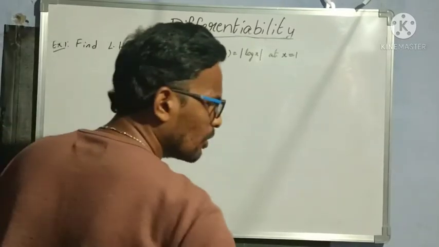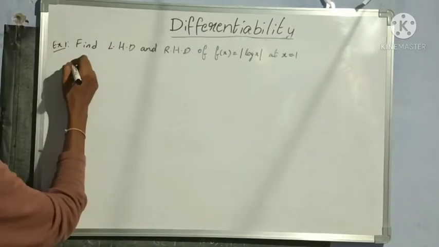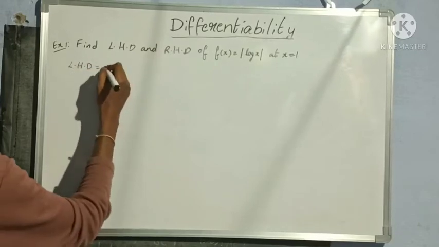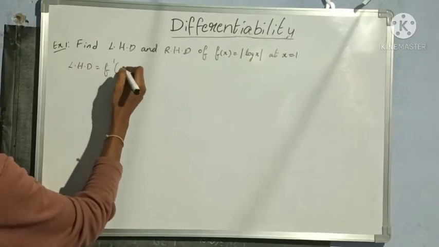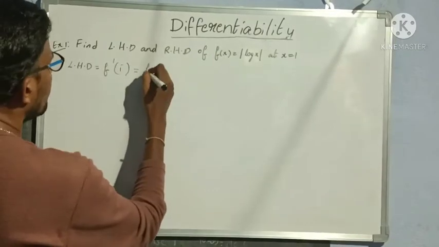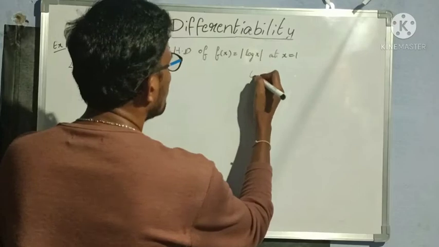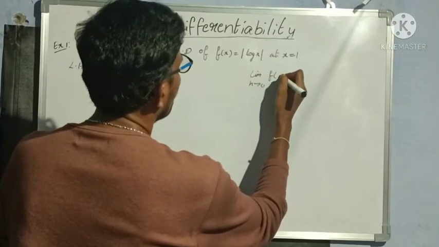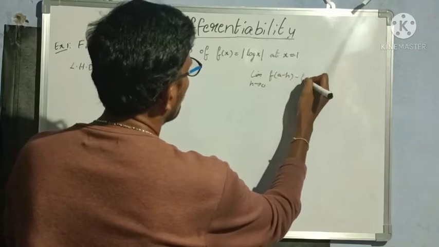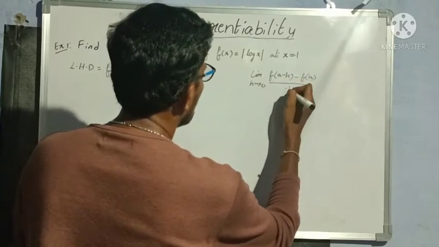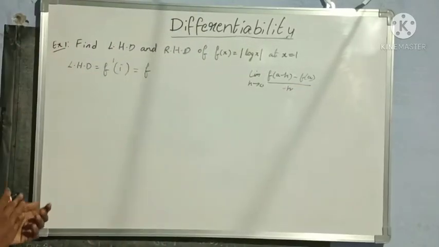So already we know the formulas, right? So first let us start from left hand derivative. So left hand derivative is equal to f dash of 1 minus. So first let us write the formula here. Limit h tends to 0, f of a minus h minus f of a by minus h. So this is the left hand derivative.